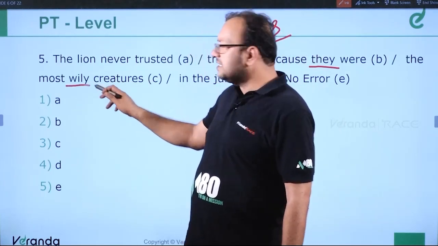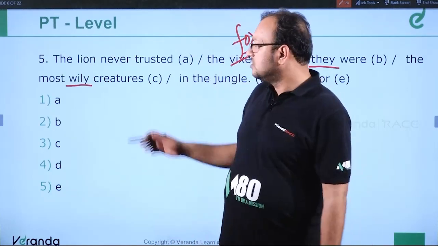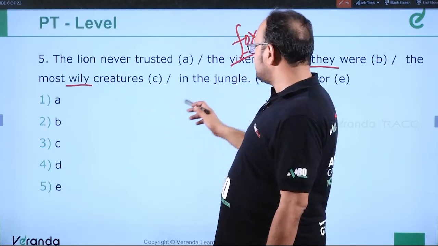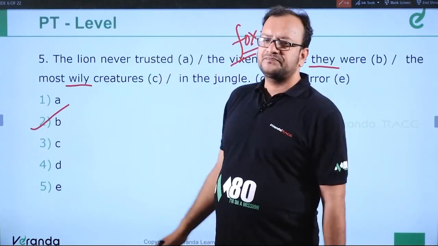The most wily. Wily means what? Very intelligent and treacherous people who are very treacherous. So wily means treacherous and dishonest kind of people. Most wily creatures in the jungle. So the error is in part B. B has an error. Clear?